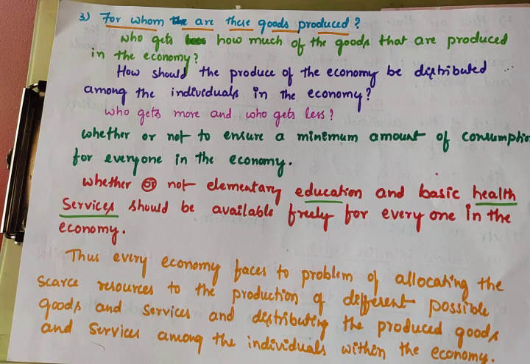The main aim is that the poor people should get the basic facilities the government is providing. The basic facilities should be received by the poor people only. So whether or not to ensure a minimum amount of consumption for everyone in the economy. Each and every person should get the facilities, at least a minimum amount of consumption, at least a minimum of one time food. So that is very important.